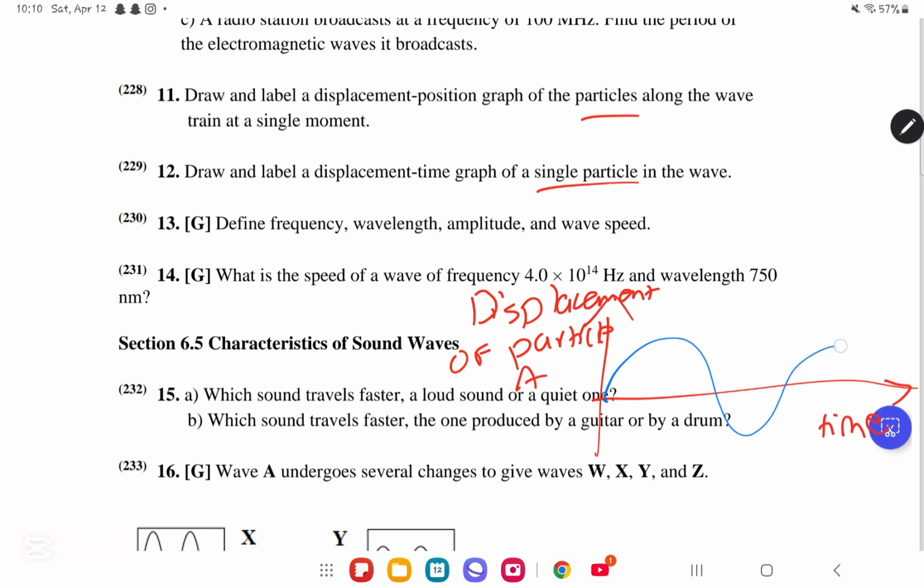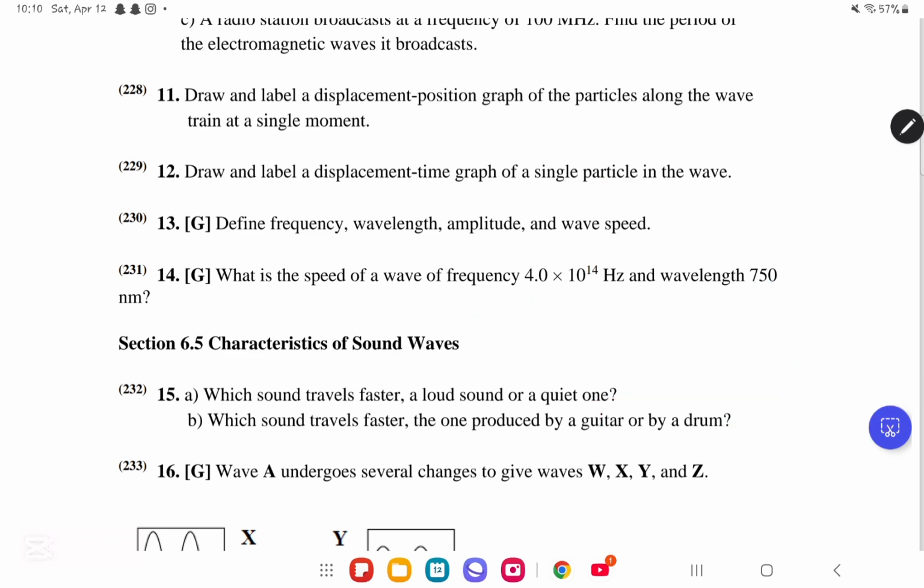The graph will look like this, for example. Now from here to here, this is gonna be the period, because we are discussing one particle, so it is the period. Very simply, I think that is it. CQD number 11 and 12, I don't think they're coming, so don't pay too much attention to them.